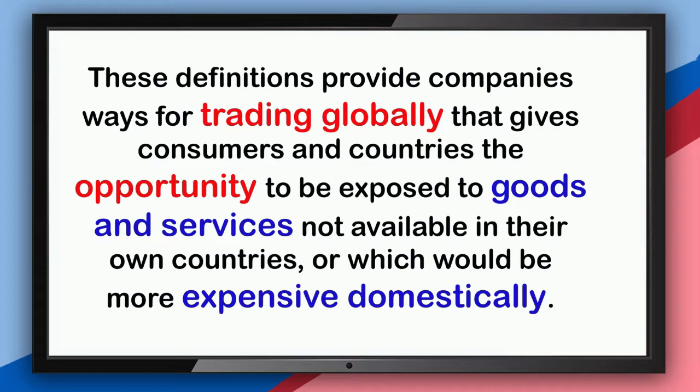A product that is sold to the global market is called an export, and a product that is bought from the global market is an import. Imports and exports are accounted for in a country's current account in the balance of payments. Global trade allows wealthy countries to use their resources, whether labor, technology, or capital, more effectively.